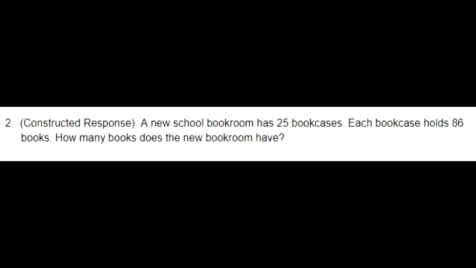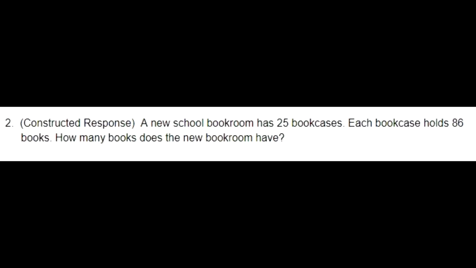Let's move on and take a look at numbers 2 and 3, the directions. These are both constructed response questions, so we want to make sure that we're reading the directions carefully. It does say very clearly that we want to show our work and include a label. So I'm going to make sure that I do that for both of these questions. Let's get into question number 2.